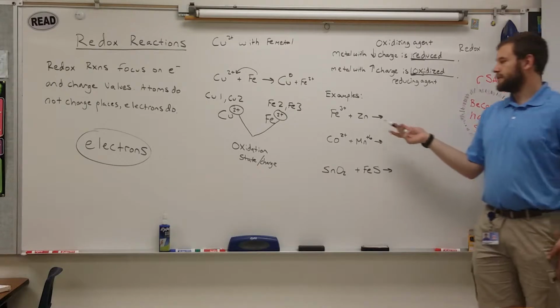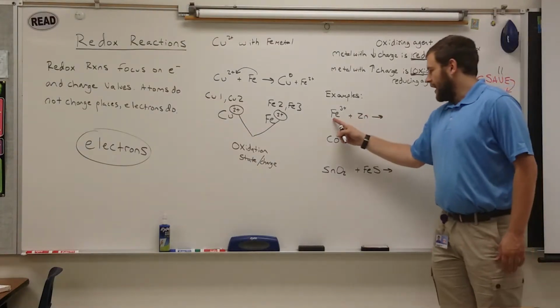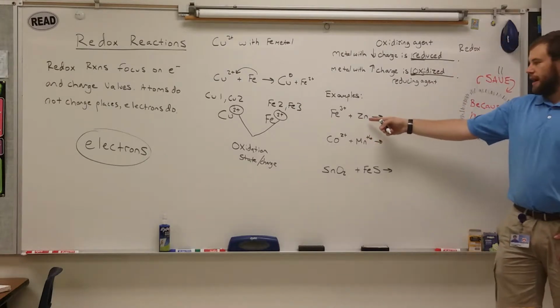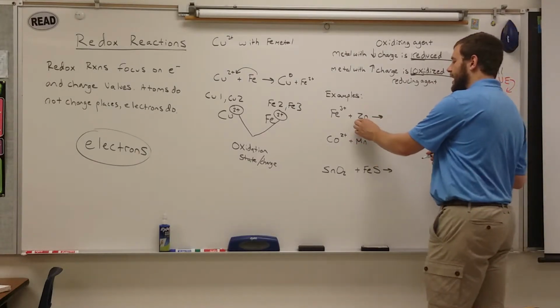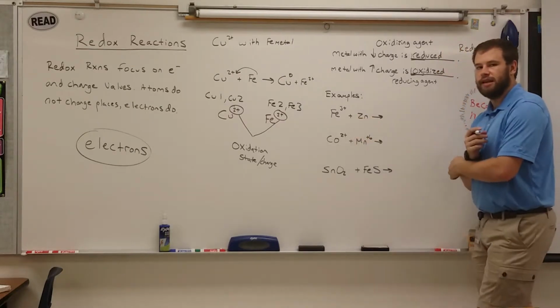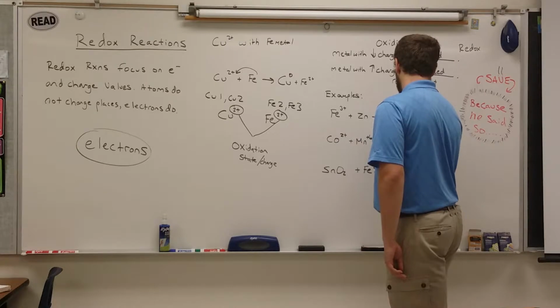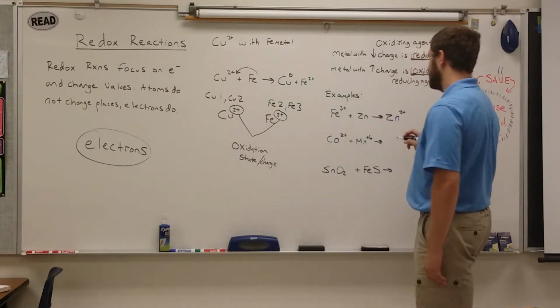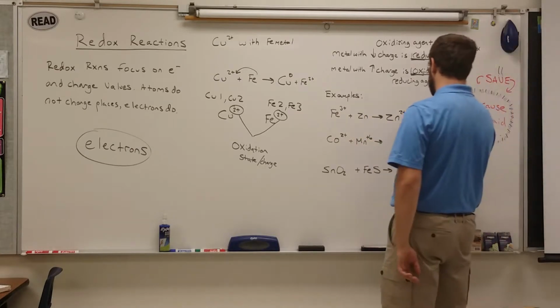Here are some examples I have, some basic ones. So I've got iron 3+, and it's going to react with some neutral zinc. Zinc, when it's an ion, only has 1 oxidation state, and it is 2. So zinc is going to become 2+. And iron can't go down to 1, so it has to go to 0.